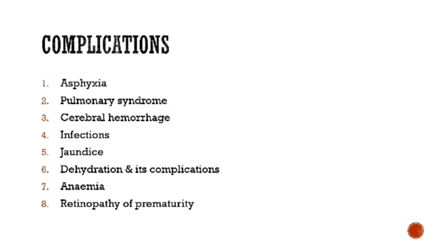Complications which occur in preterm babies. Now we saw the clinical features and ideal range of preterm babies. Next, the complications we can face in preterm babies are asphyxia, pulmonary syndrome, cerebral hemorrhage, infections, jaundice, dehydration and its complications, anemia and retinopathy of prematurity. These are all the complications that can occur in preterm babies.